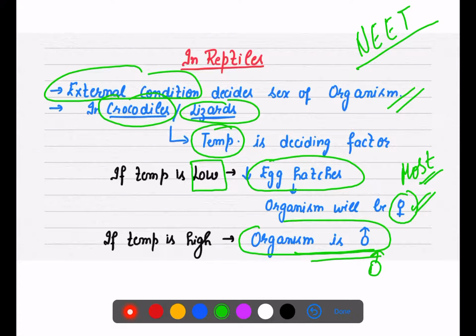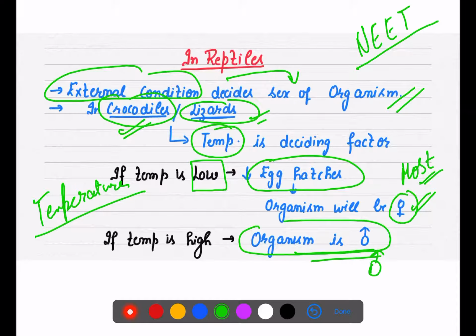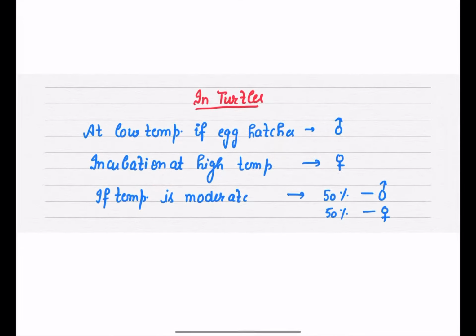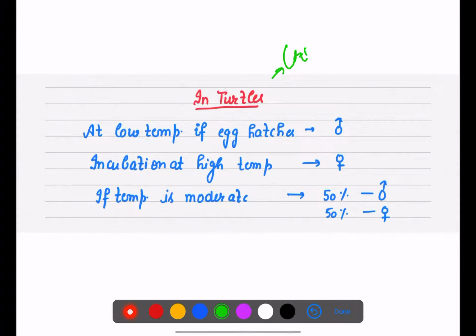So here the deciding factor for the sex is the temperature, and you can specifically mention this for crocodiles and lizards. In turtles also, temperature is the main factor. At low temperature, if the egg hatches, it will be a male. Now it is opposite to crocodiles, right?